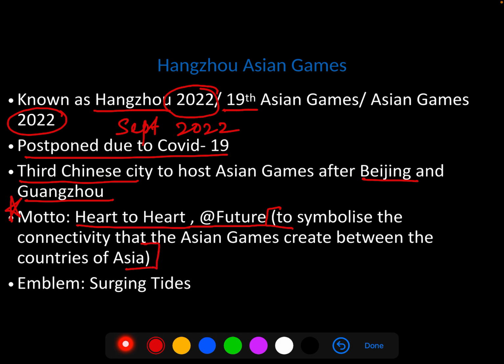But you need to remember that it's Heart to Heart, @ Future. Now, the emblem is Surging Tides. You need to keep this in mind too. Though it looks like kind of concentric circles with some other image, it doesn't look like surging tides, but whatever, this is what they've chosen to name it, so that is how we're going to refer to it.